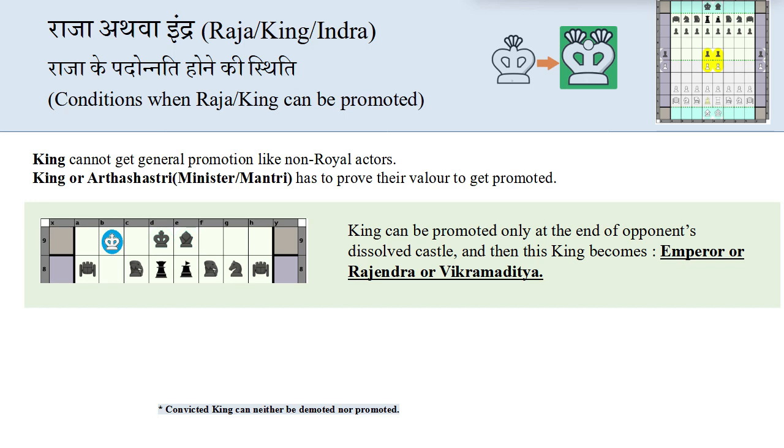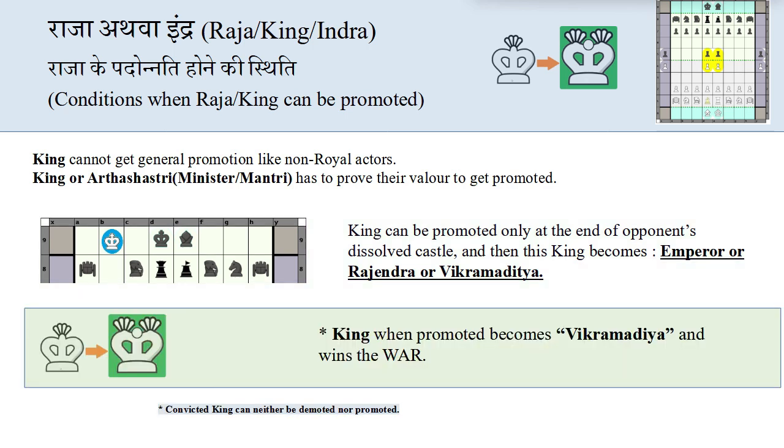Let's see the example. Here the king has reached at the end of opponent's dissolved castle. Hence, king can be promoted only at the end of opponent's dissolved castle, and then this king becomes emperor or Rajendra or Vikramaditya. But if king is convicted, then convicted king can neither be demoted nor be promoted. So we can see king when promoted becomes Vikramaditya and wins the war, and game ends.